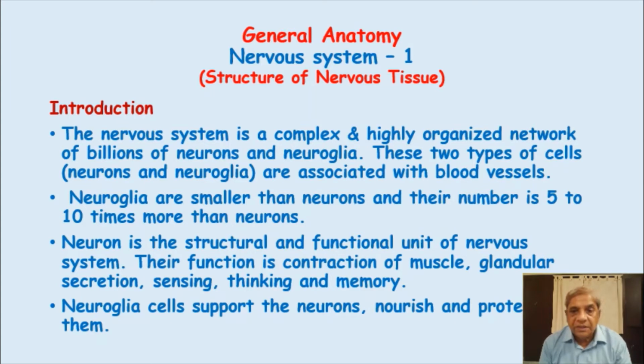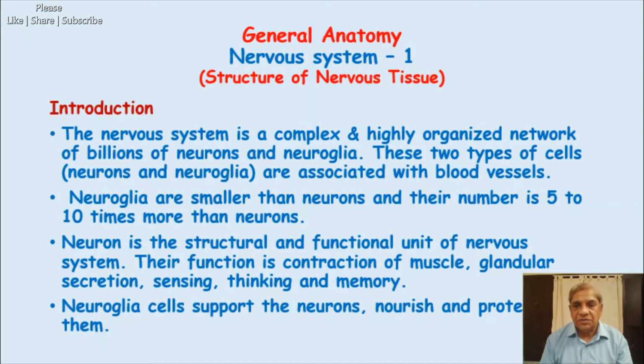These two types of cell, the neurons and the neuroglia, are associated with the blood vessels. As I said, the nervous tissue consists of neurons, neuroglia and blood vessels, which compose our brain and spinal cord.